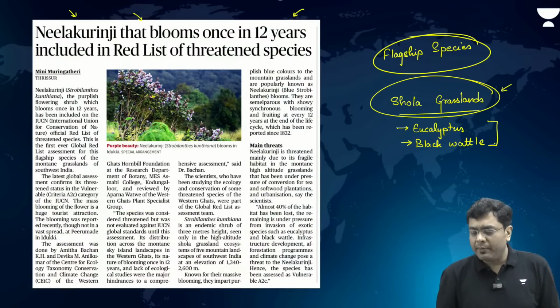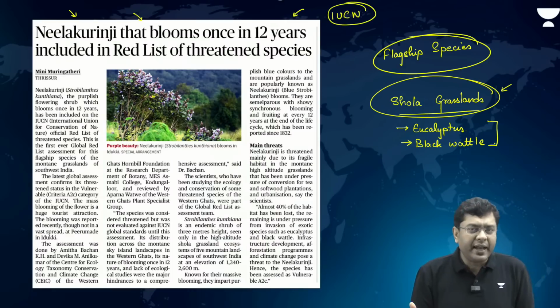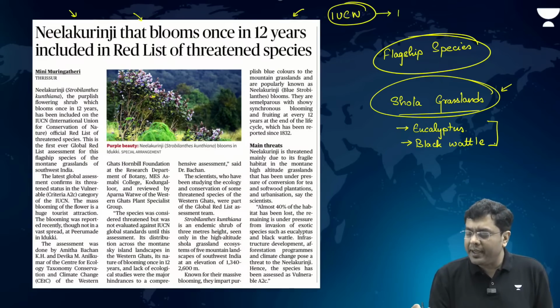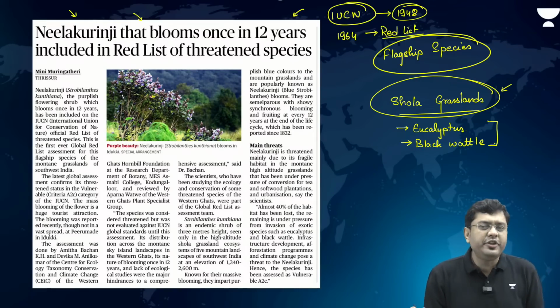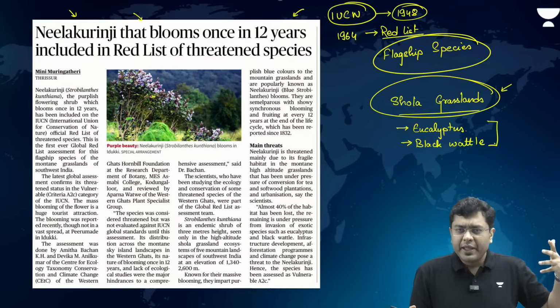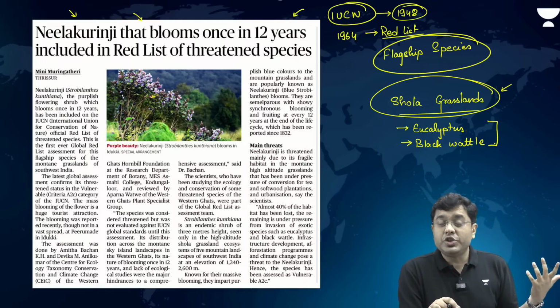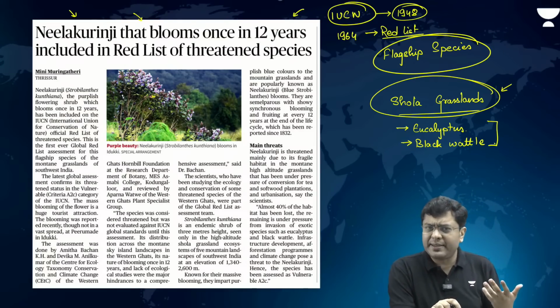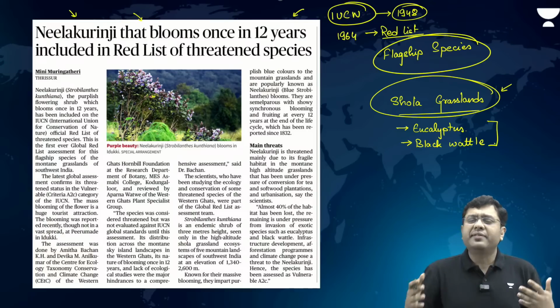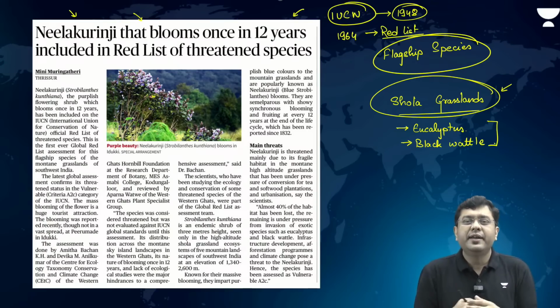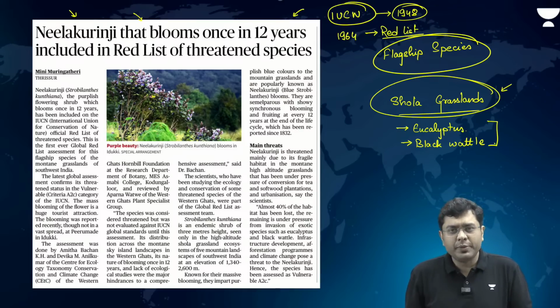For those of us who are not aware, IUCN, or International Union for Conservation of Nature, is an international body which was set up way back in 1948. And in 1964, they came up with the red list. In that red list, they classify species based upon their threat level, for example critically endangered, endangered, vulnerable, threatened, or no data. Classification is done in order to improve awareness and the conservation and protection provided to them.